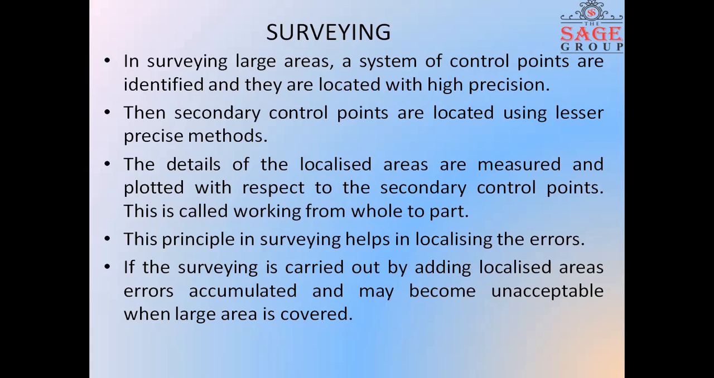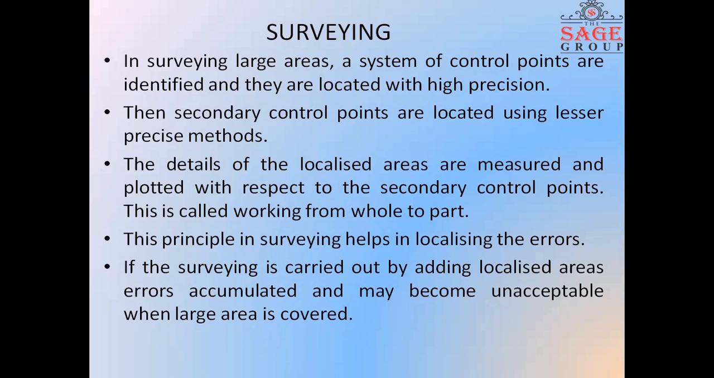The details of the localized area are measured and plotted with respect to the secondary control points. This is called working from whole to part. This principle in surveying helps in localizing the error. That means if we are working from whole to part, it eliminates the chance of error and only minimum errors occur. If the surveying is carried out by adding localized areas, the accumulated error may become unacceptable when a large area is covered.